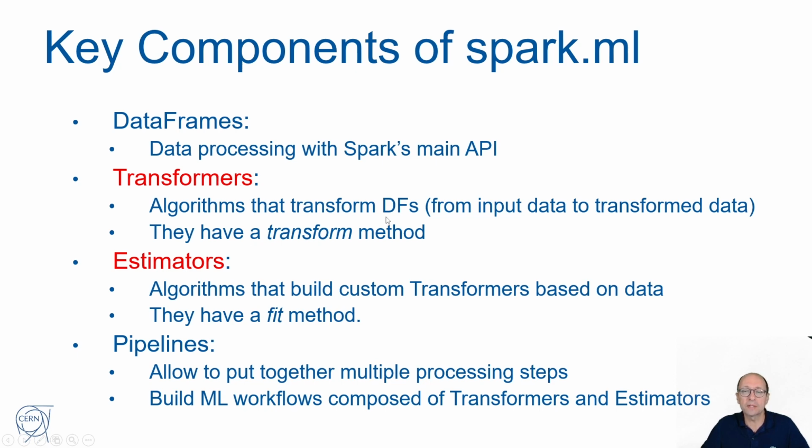These are algorithms that transform a data frame into another, from input to output, and they all have a transform method. Then other operations are estimators. These are algorithms that build custom transformers based on data, and they have a fit method. When you train, you fit the data, for example, to create a model, you will use an estimator.